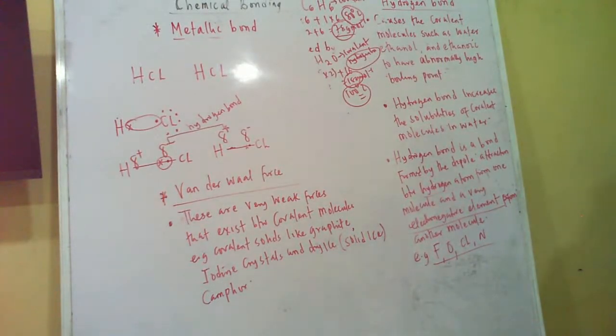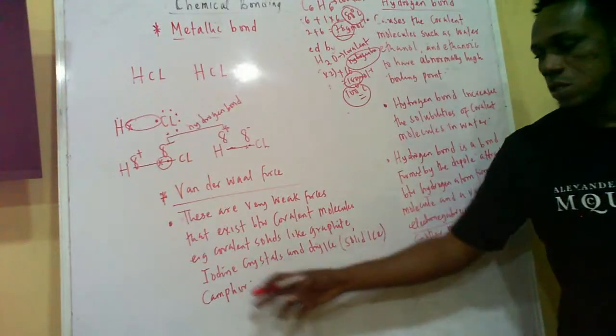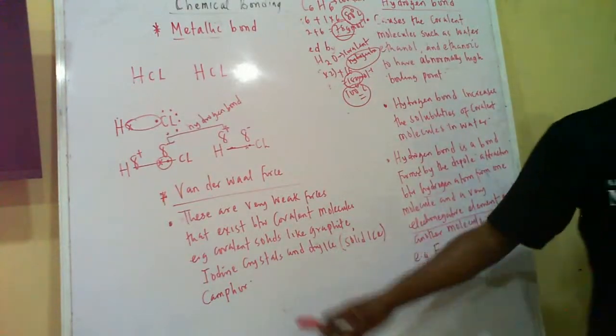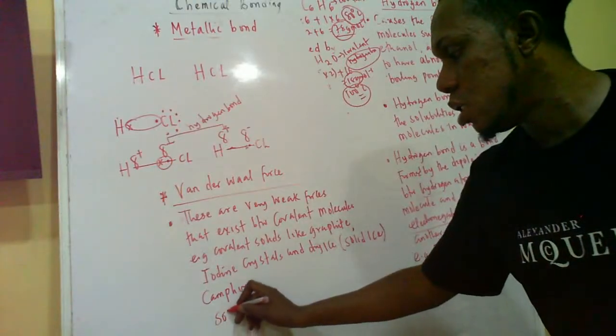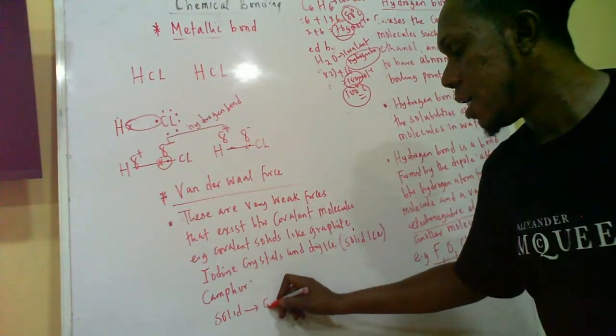So all these ones here, graphite, iodine, dry ice, camphor, when you melt them, what happens to them? If you carry camphor inside fire, what will happen? It's not towards gas. Thank you. So it will just change from solid to gas.